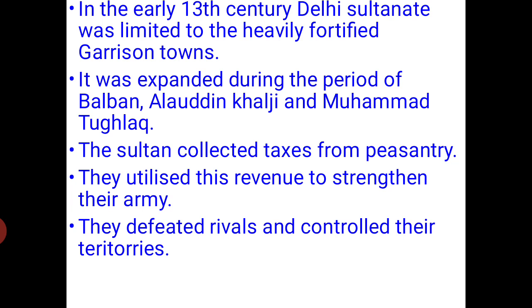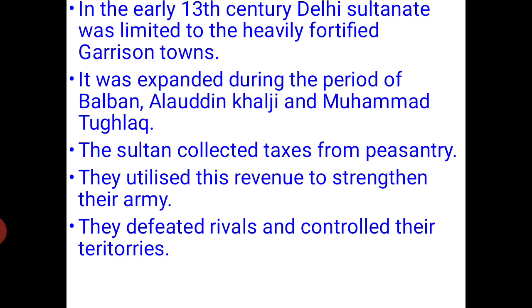paid salaries in cash, and the peasantry was taken care of in their time. The peasants used to cultivate and grow a lot of crops, and they used to give a heavy land revenue to the Delhi Sultans.